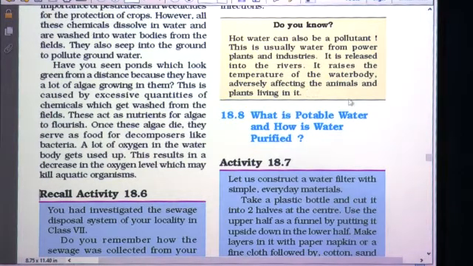So, after discussing all this water pollution, let us move to the next concept. What is potable water and how is water purified? Potable water means the water which is fit for drinking. So, let us see what is potable water and how is water purified.